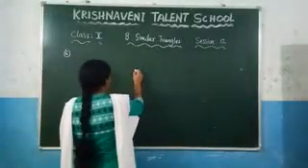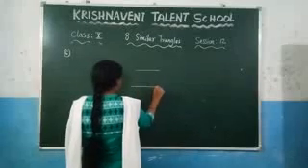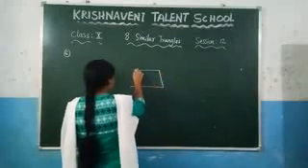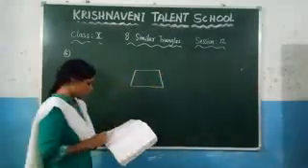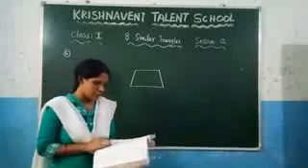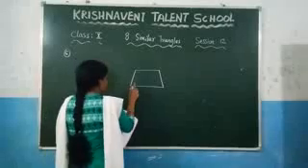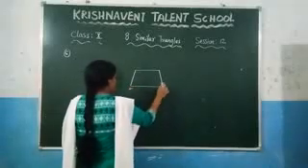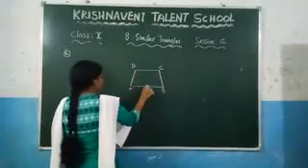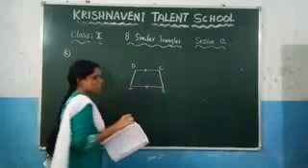So consider one trapezium like this. Now here they have named the trapezium ABCD with AB parallel to CD. So here A, B, C, D. They have given that this line is parallel to this line.